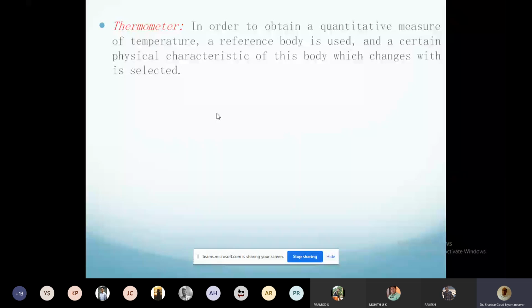So what did you measure? The temperature of what did you measure there? You use a thermometer to measure something, right? Temperature of water. So you measure the temperature of water. What did you do? You took the thermometer and dipped it in water, right? Yes.